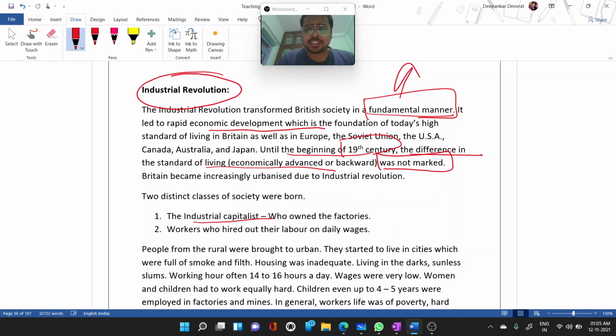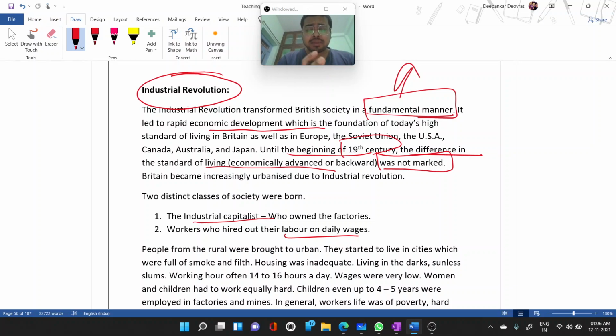In those daily wages, women and children of around 4 to 5 years would work. They used to work 14 to 15 hours. Even today, people in the corporate industry have a policy of 9 hours 15 minutes, with a lunch break, coffee break, and different kinds of breaks. But these were not present. It was continuous work like hell for 14 to 15 hours, and sometimes they were beaten up.